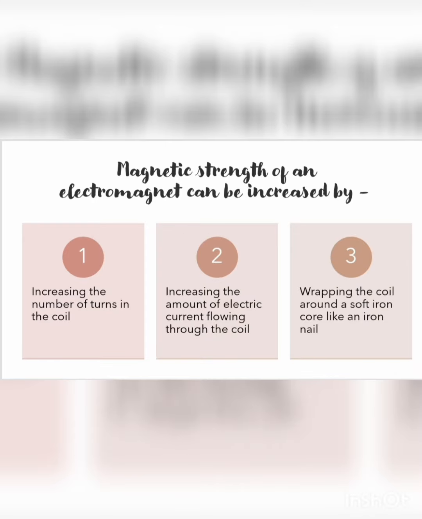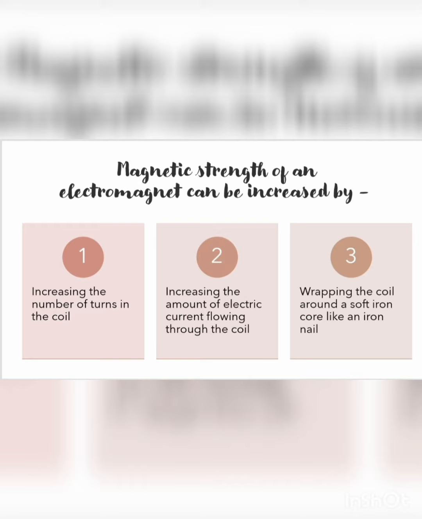Now, the electromagnet strength can be increased in three ways. The first one is we can increase the number of turns of the coil we have put around that iron nail. Second, by increasing the electric current which flows through the coil, which we can do by increasing the voltage, that means by adding one extra battery or a cell with it.